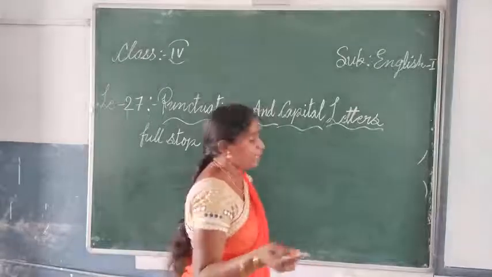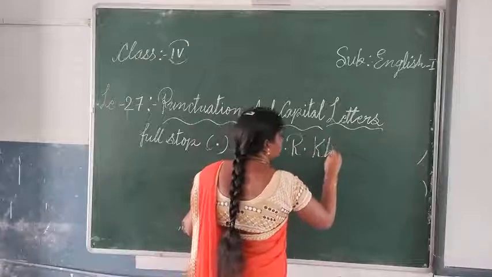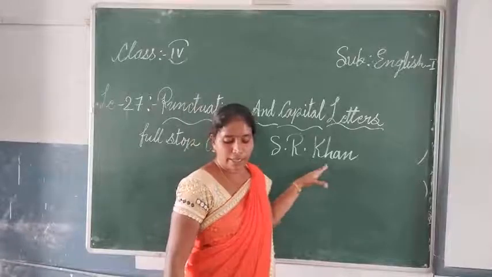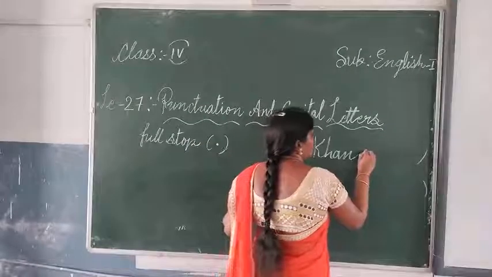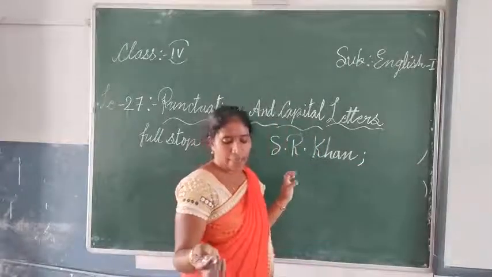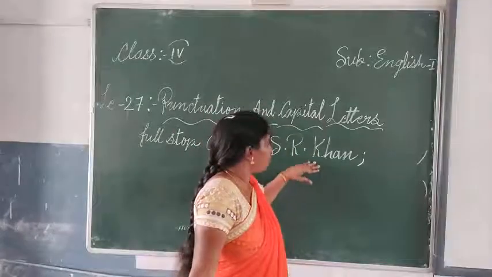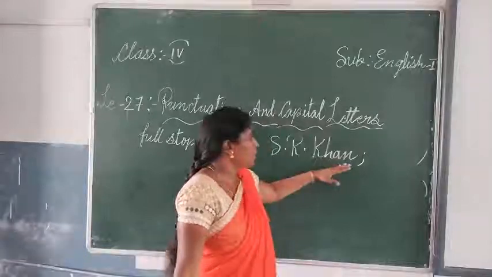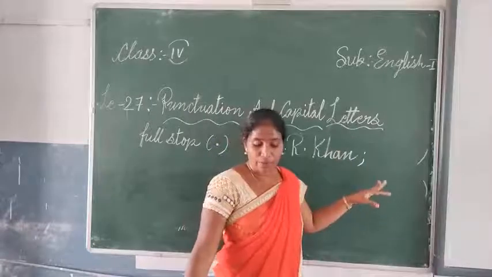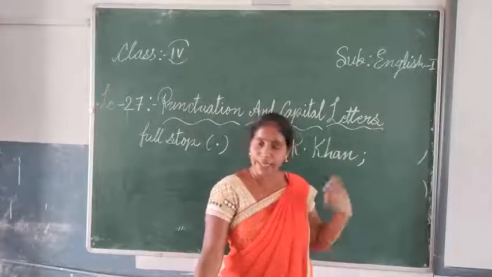Suppose they have given S.R. Khan. So here S.R. Khan, full stop plus comma. The next name, when you want to write A. Bachchan, we will be using it like this. So before the noun name we have used the dots. And next, when we want to write the next name, then we use the full stop plus comma, and we will start the next name.